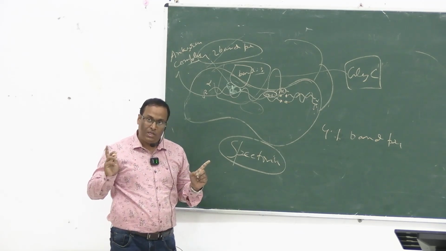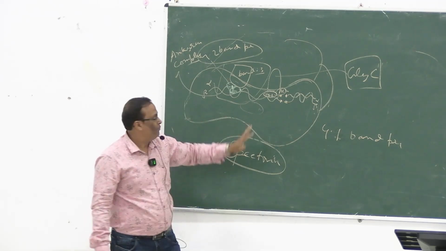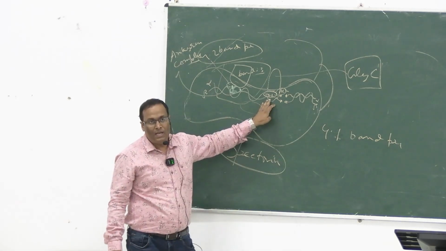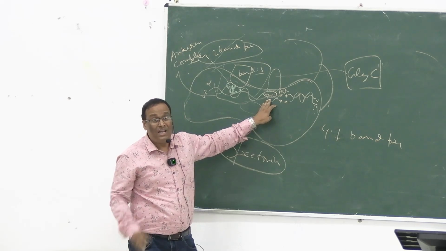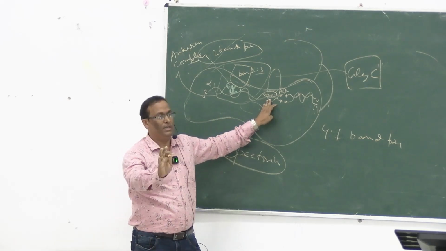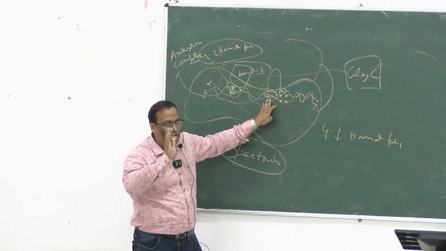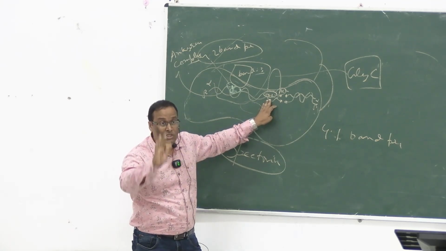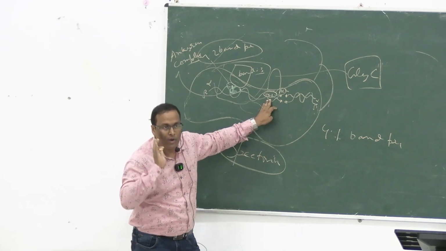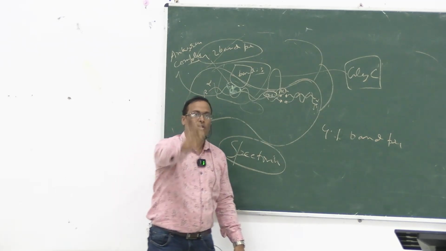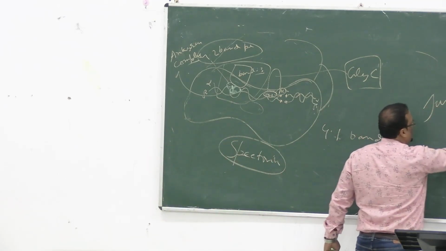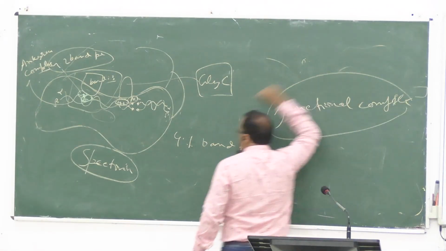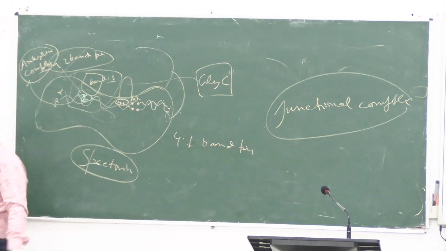Each of these is important, but there is no book that presents it this way. Then there is the 4.1 protein, part of the junctional complex: 4.1, actin, spectrin, glycophorin C, and there is also P55. I am not going into details, just remember 4.1, spectrin, glycophorin C, these three, for the junctional complex. So another is our junctional complex. So what are those complexes? These complexes are the ankyrin complex as well as the junctional complex.